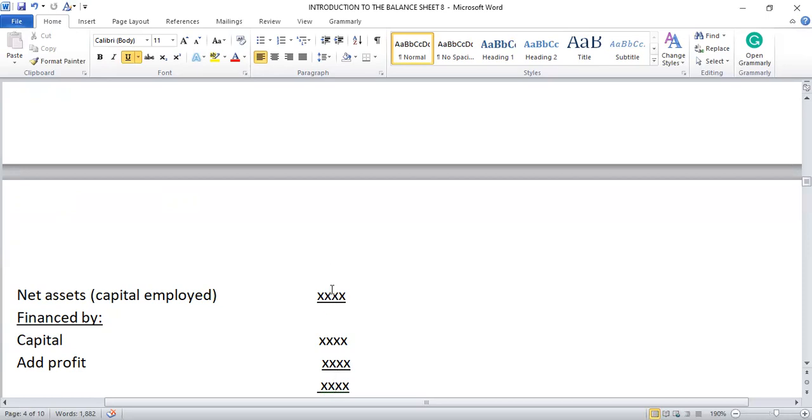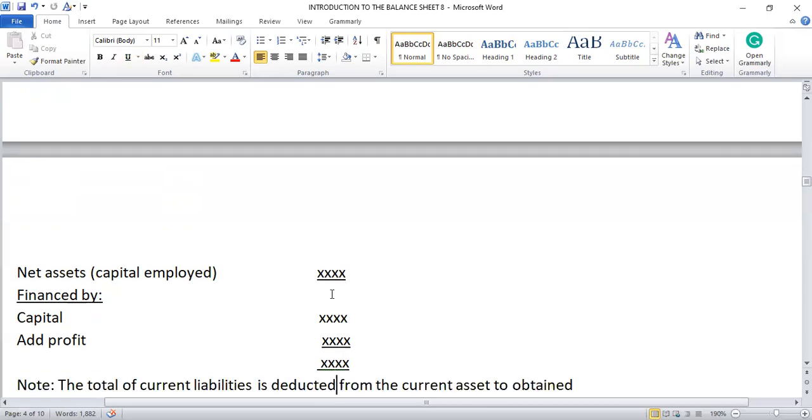At the end of the day, you prepare your balance sheet, and if the capital employed does not agree with the amount financed by the owner, that's the capital and the net profit, then it means what? You are wrong. You have to go back and check either it's from the trial balance or it's from your ledgers.